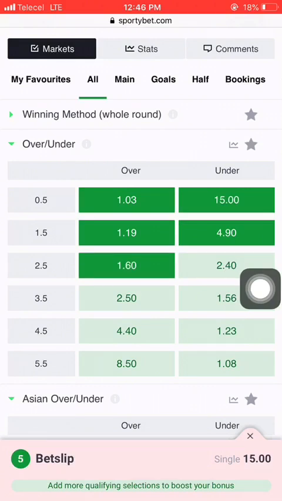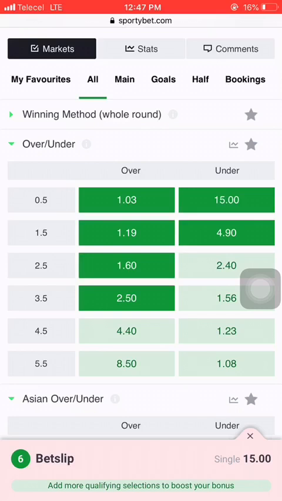So if you select over 2.5, it means that exactly three goals or more than three goals will be scored in that match. If you select under 2.5, it means that exactly two goals or less than two goals will be scored at the end of that match. If you select over 3.5, it means that exactly four goals or more than four goals will be scored in the game.